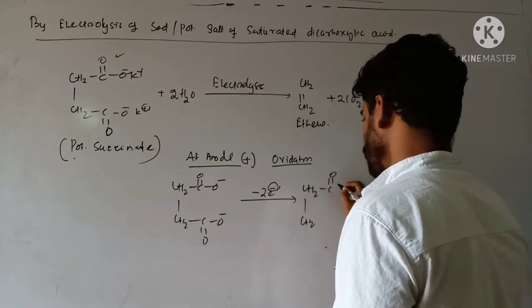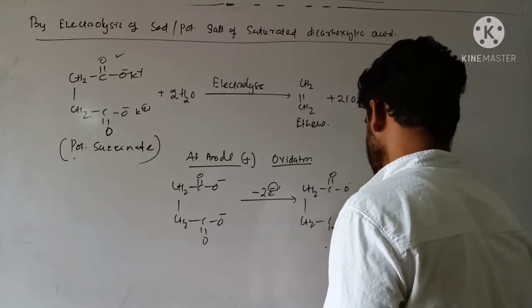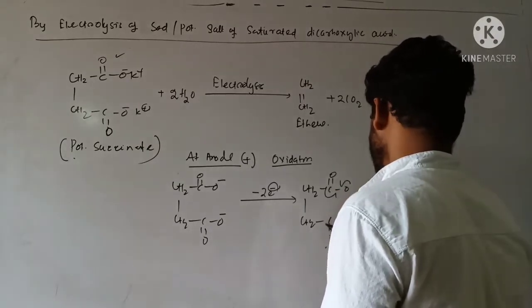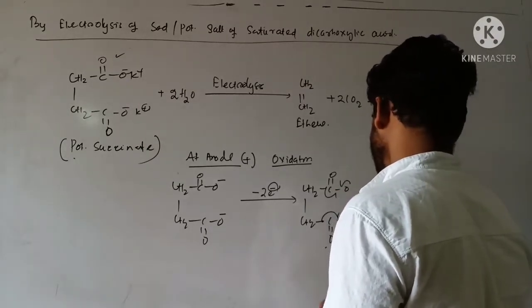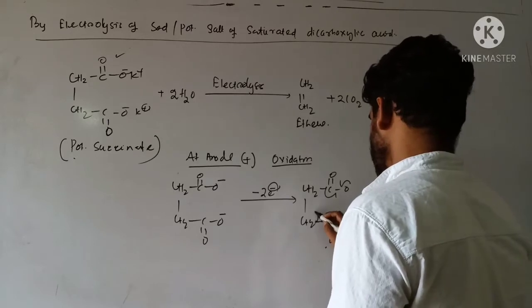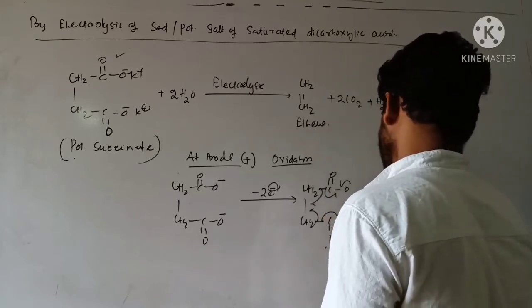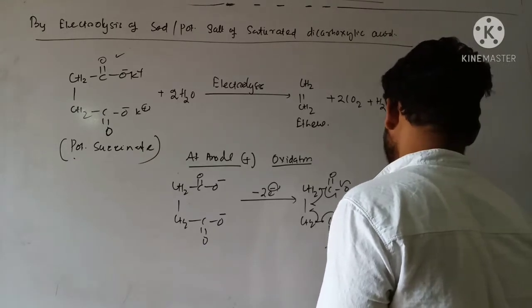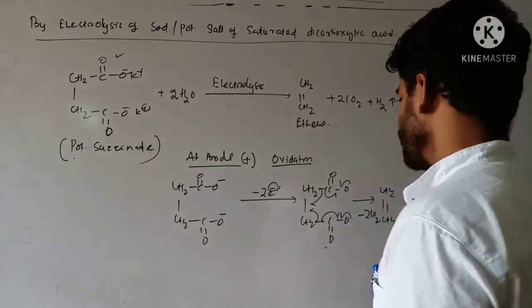and you will get CH2 C double bond O dot, C double bond O dot. Let's see. Definitely there is elimination of carbon dioxide over here, and this odd electron comes here like this. So you will get CH2 double bond CH2 minus 2 CO2. 2 carbon dioxide get eliminated.